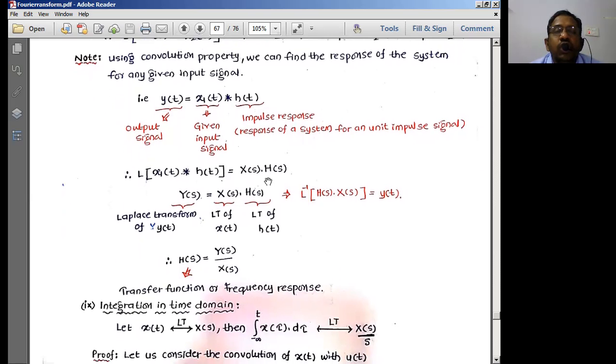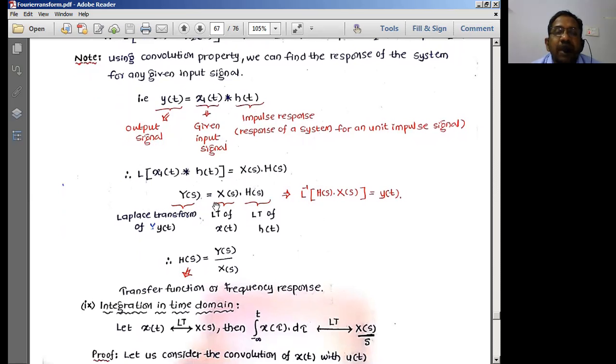The result is convolution, and convolution is equal to multiplication. So this is the solution or output of the system, which I can write as y of s equal to x of s into h of s.